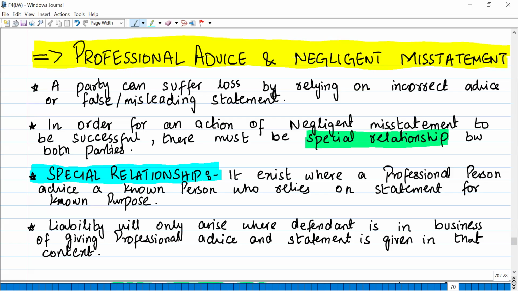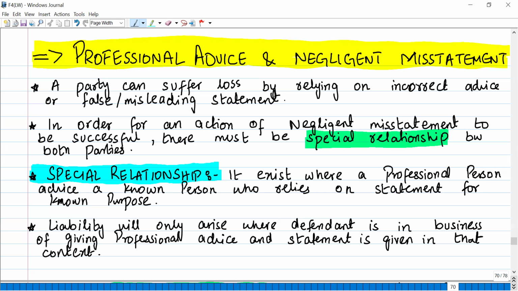If anyone gives you wrong advice, then you can put up a claim in tort, a claim of negligent misstatement, on that person. Okay, so a special relationship exists where a professional person advises a known person. It means both parties know each other, and the person relies on the statement for a known purpose. You and the other party know that he will rely on my advice and will take this specific action.